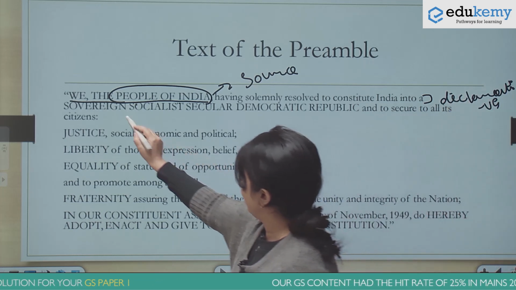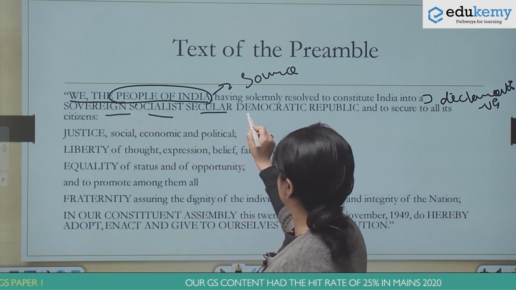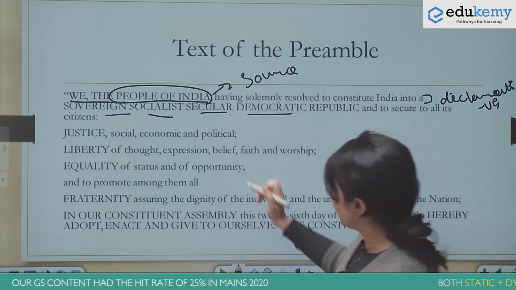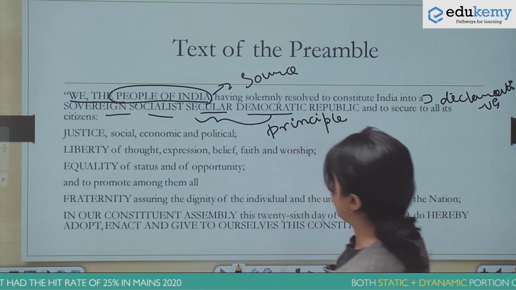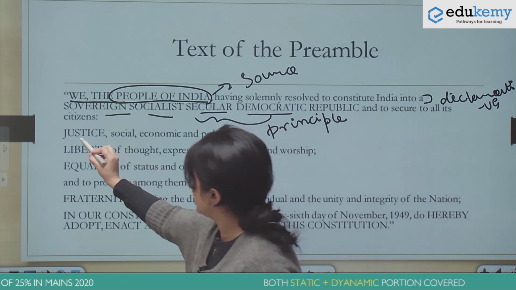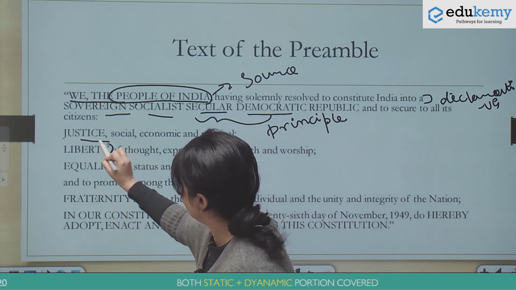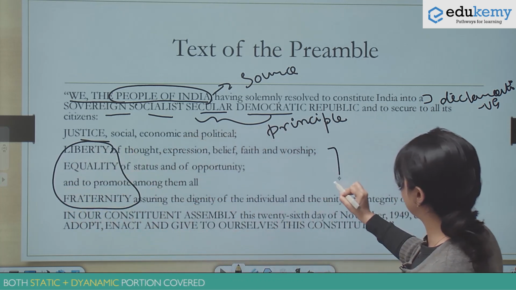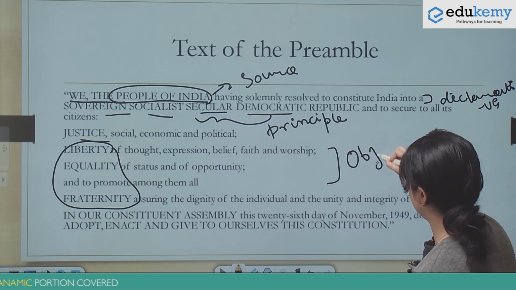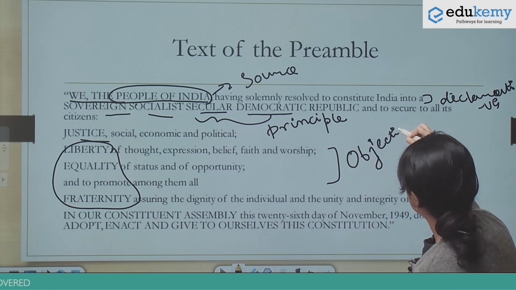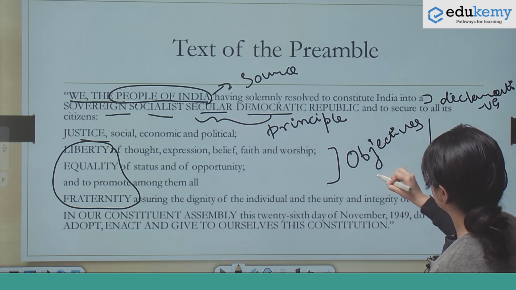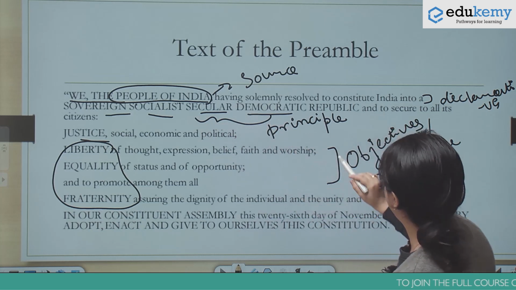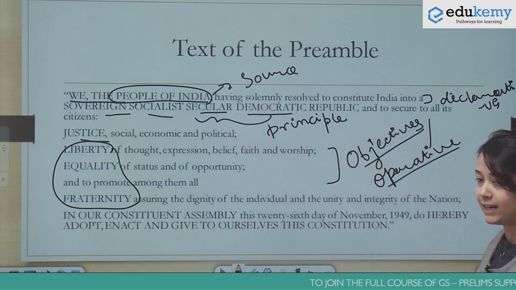This part where we have sovereign, socialist, secular, democratic, these are the principles that the Indian state is based on. And justice and the trinity of liberty, equality and fraternity are the objectives that the Indian state is hoping to achieve. So this is the operative part of the Constitution. So we have three parts: the declarative part, the principles, and the objectives and operative part.